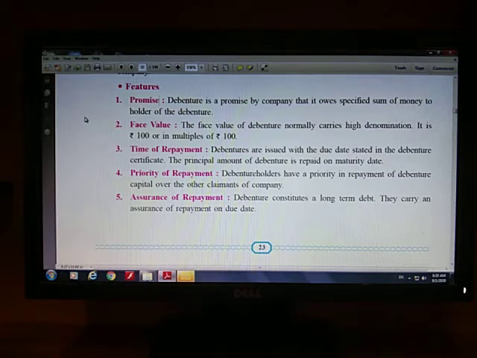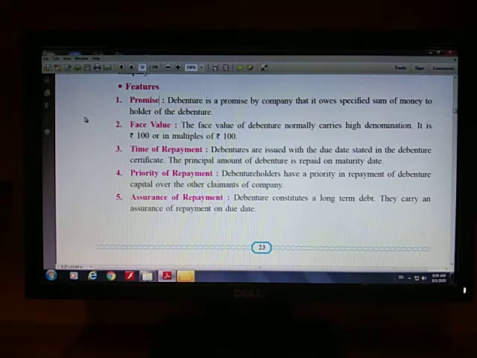Number two, face value. I think I have explained this point of face value in the features of preference shares. At that time I told you that equity shares have voting rights, hence the face value of equity shares is less.